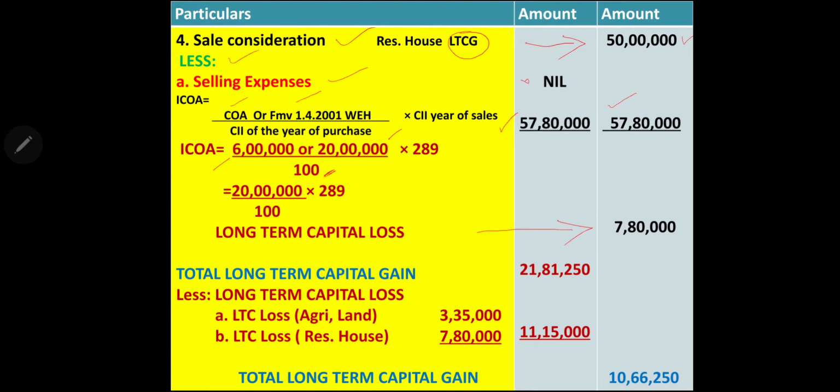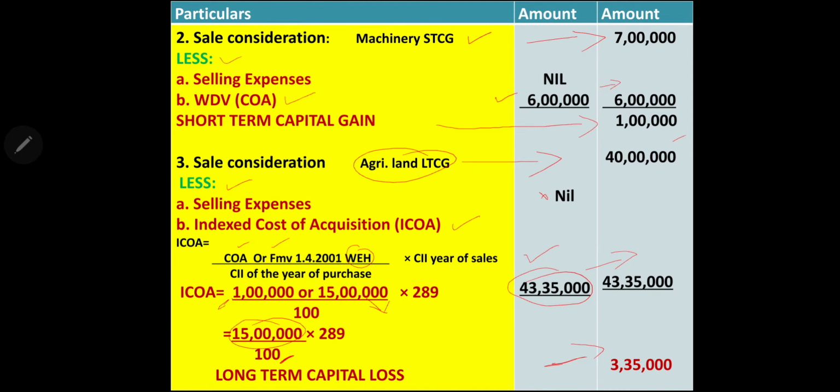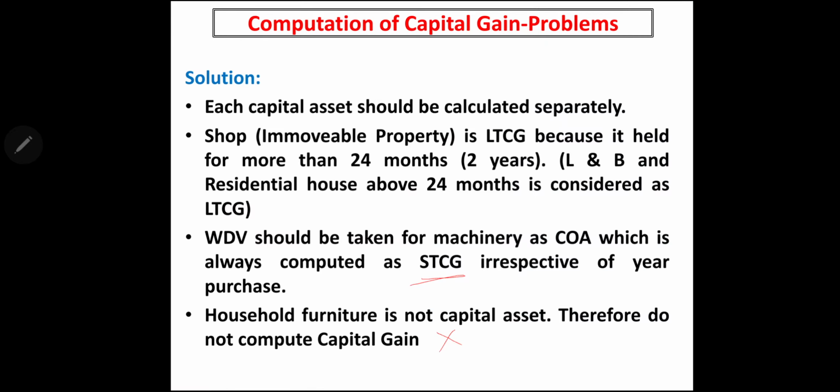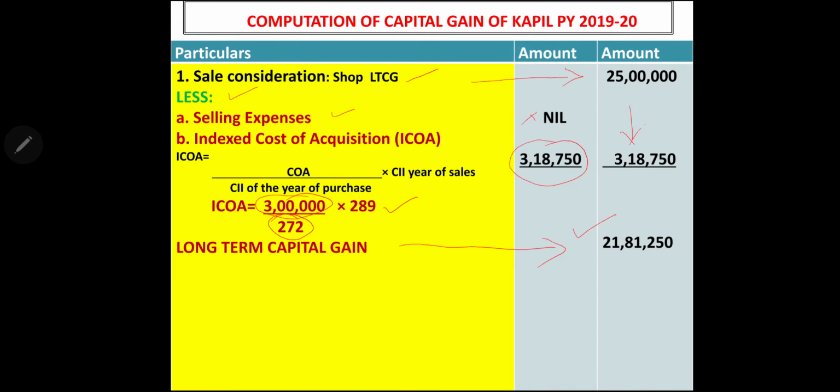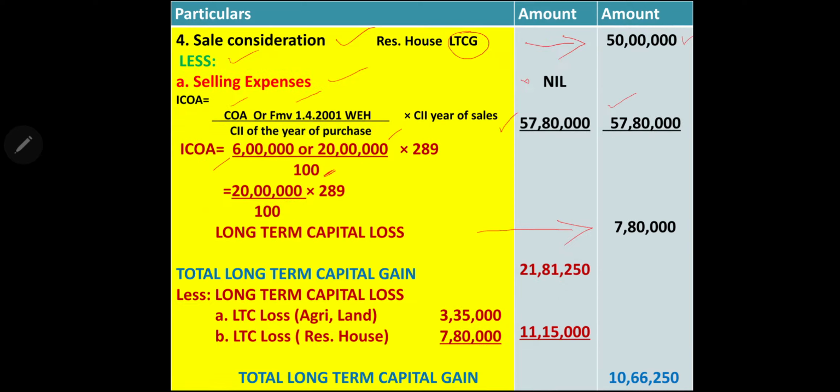Right? If you remember, under residential house, we had investment by the SSC. He has purchased a house for 14 lakh and deposited 2 lakh. We have to give this exemption under section 54. Can we give it here? It's not possible here because we have a loss under residential house. Since there is no income or profit, we can't give any exemption for that. So what we have to do, we'll find out the total capital gain now.